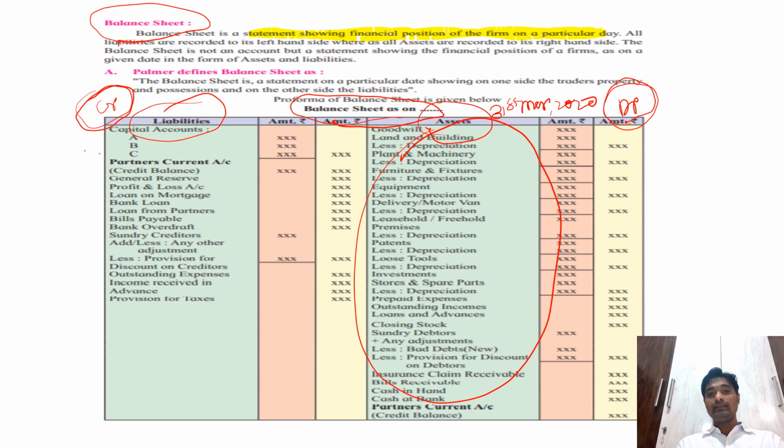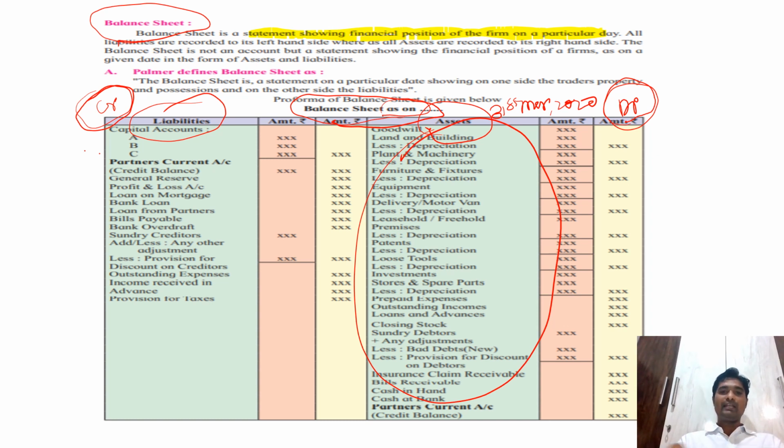So that is why when we prepare the balance sheet, the balance sheet is as on. So these balances are as on that particular date. Next year the balances may be different, it may increase or it may decrease, because if depreciation is there, the balances are going to decrease. If appreciation is there, the balances are going to increase.